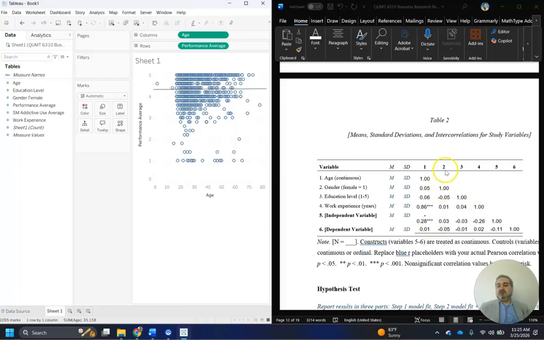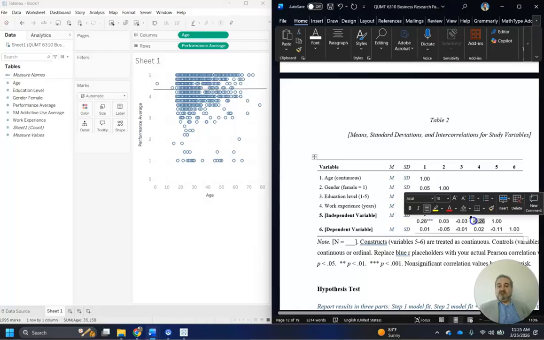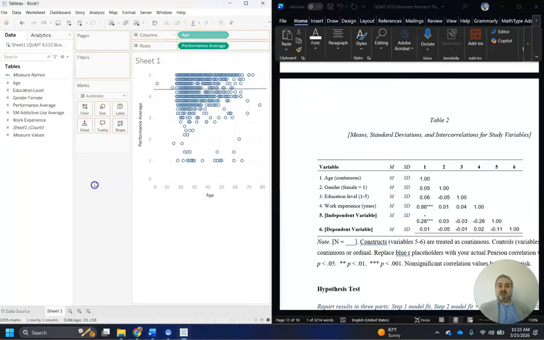So you can do the same thing here for gender and gender. The correlation is 100%, and then gender and education, it is -5, and so on. But you can run those here. For me, I see this one looks highly significant. So let's run this one.